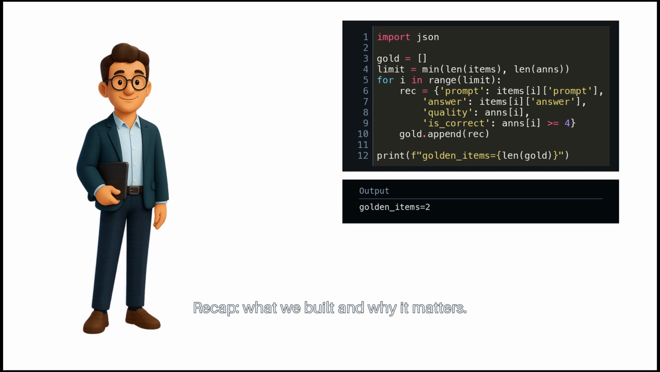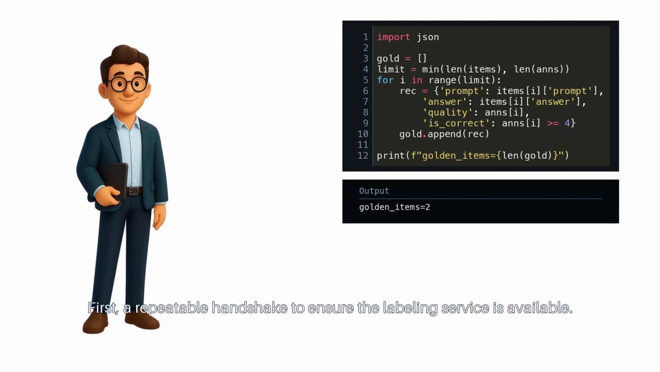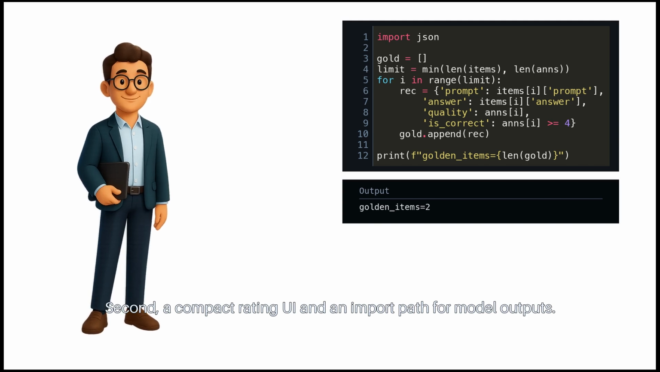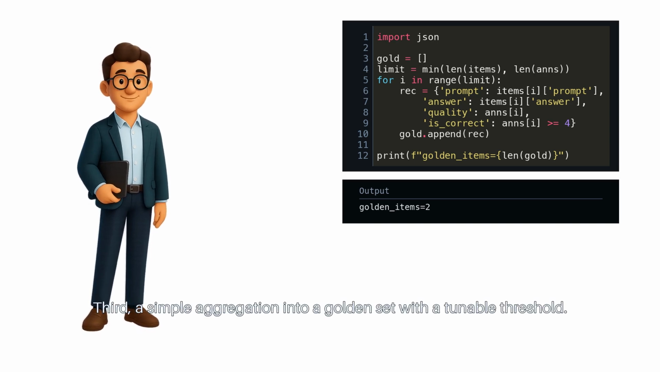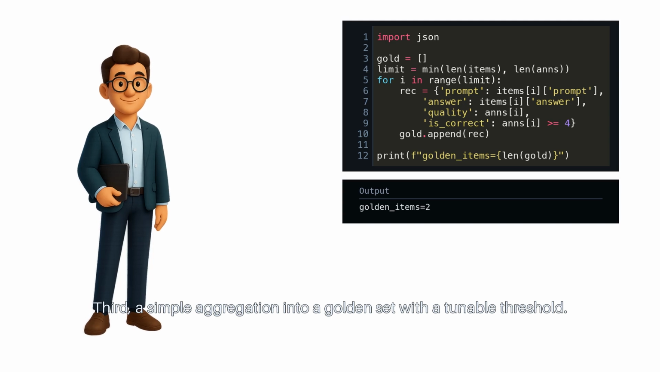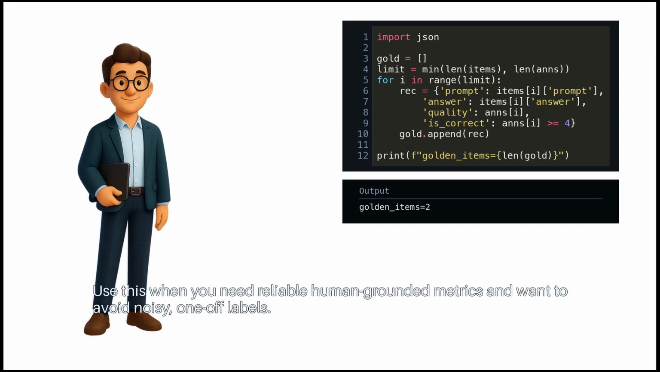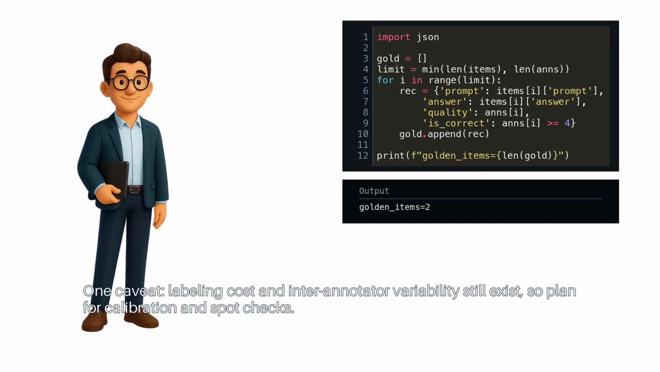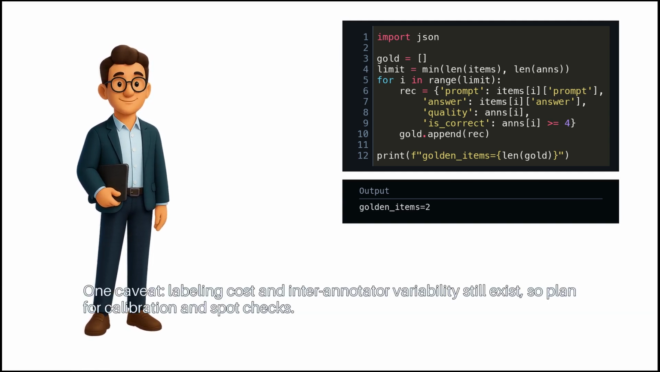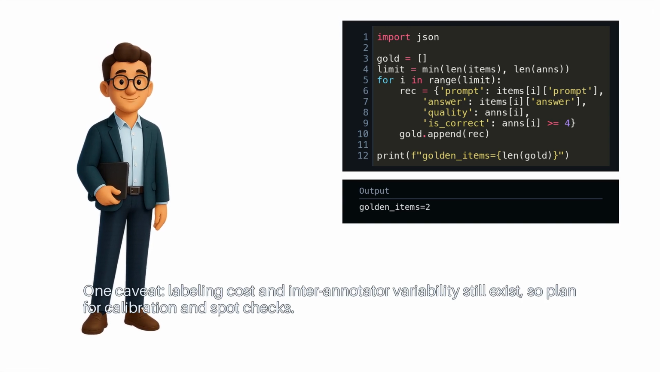Recap: what we built and why it matters. First, a repeatable handshake to ensure the labeling service is available. Second, a compact rating UI and an import path for model outputs. Third, a simple aggregation into a golden set with a tunable threshold. Use this when you need reliable human-grounded metrics and want to avoid noisy, one-off labels. One caveat: labeling cost and inter-annotator variability still exist, so plan for calibration and spot checks.